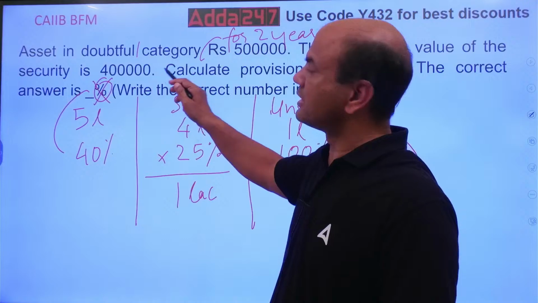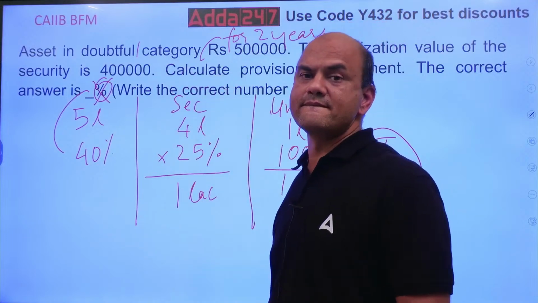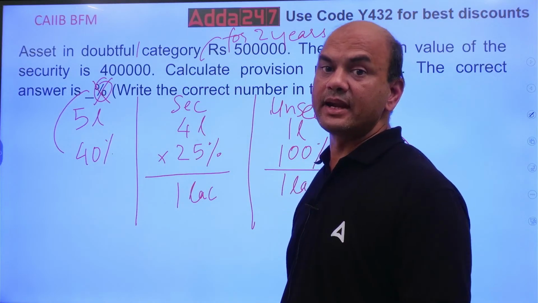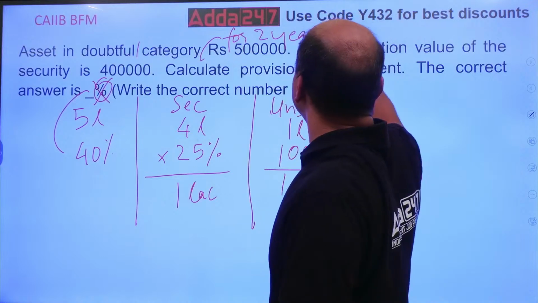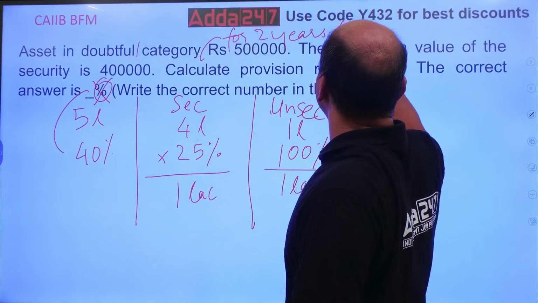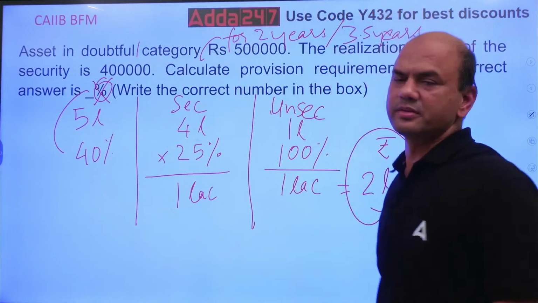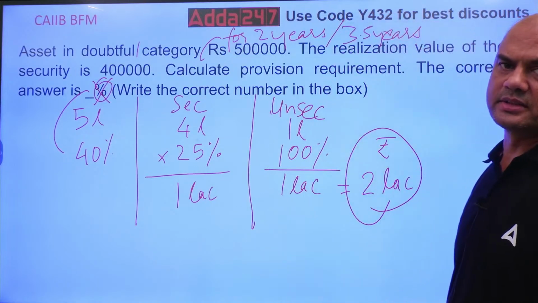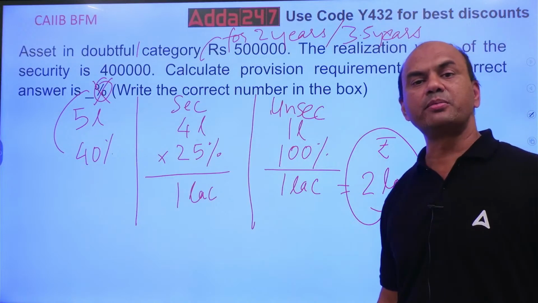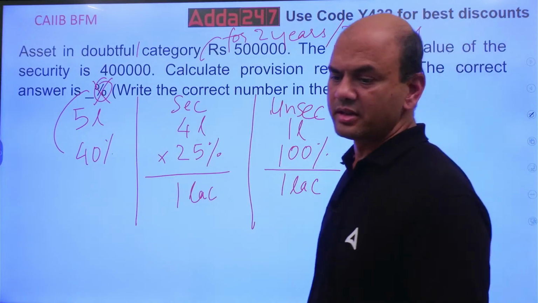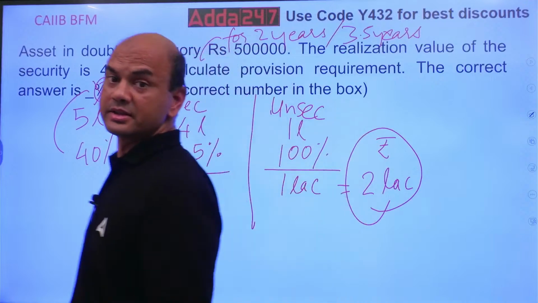I'll ask you one question now. The asset is in the doubtful category for 3.5 years. Now you give me the provision. Who can give me the answer? 3.5 years.